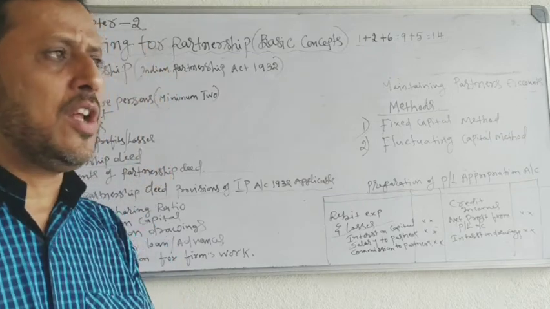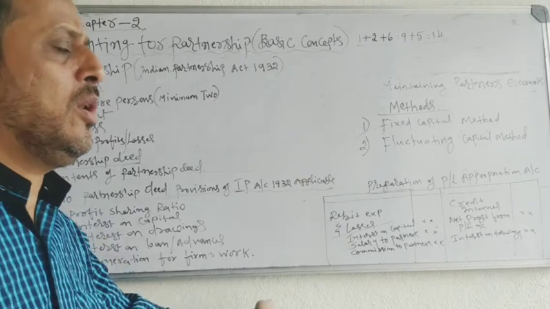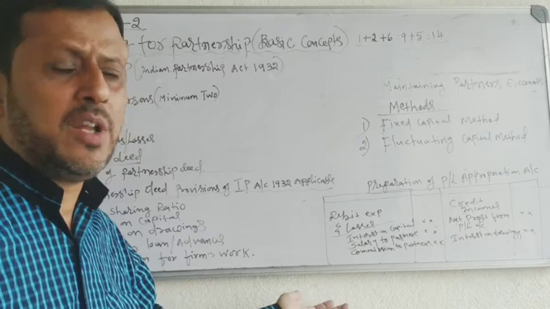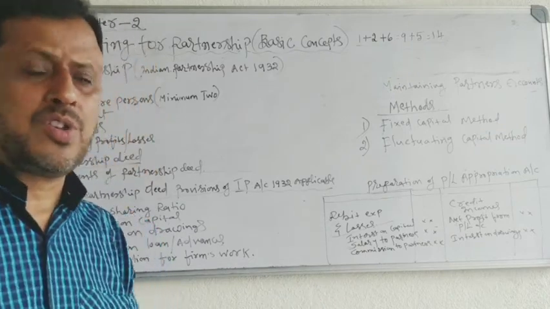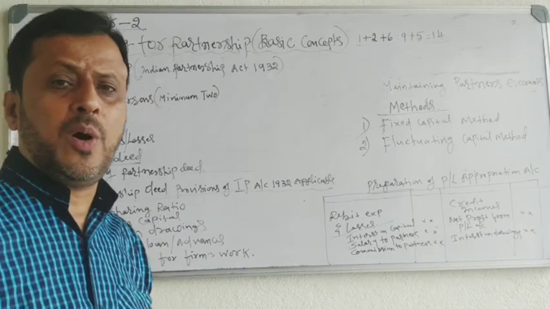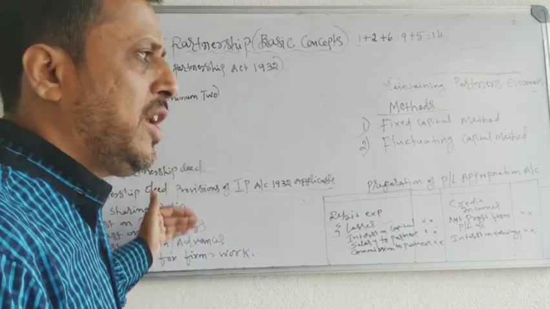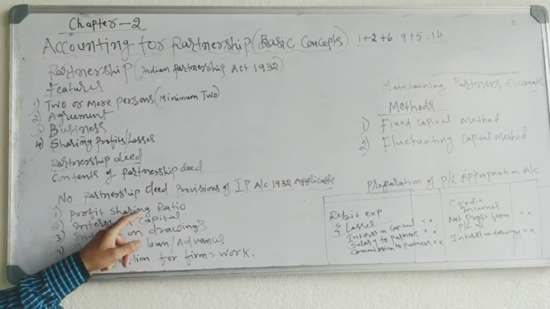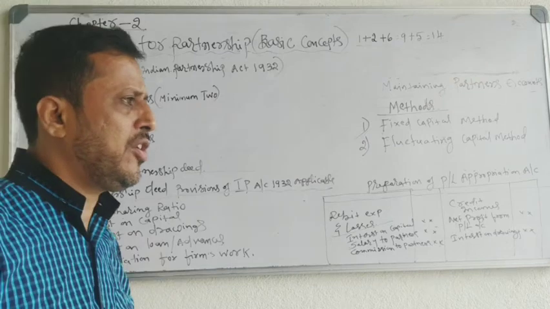If you have not written the rate of interest on partners' capital in the partnership deed, then you have to follow the rule contained in the Indian Partnership Act of 1932. You will get one 5-mark practical question regarding what are the rules to be followed in the absence of partnership deed in the following cases. First one, profit sharing ratio. What is the general rule for profit sharing ratio?